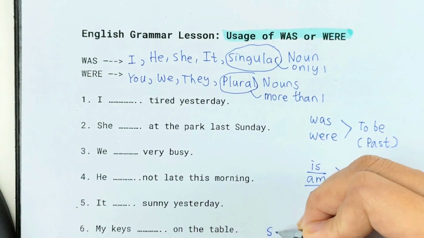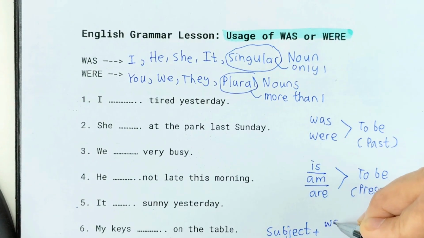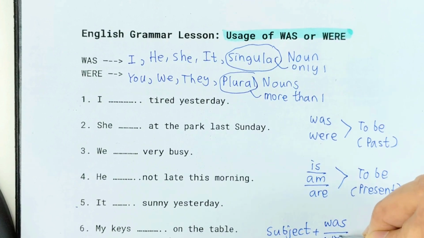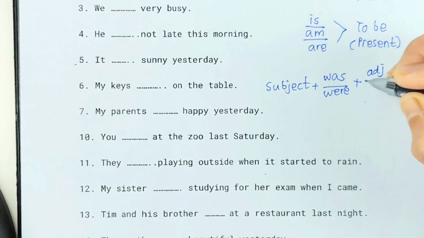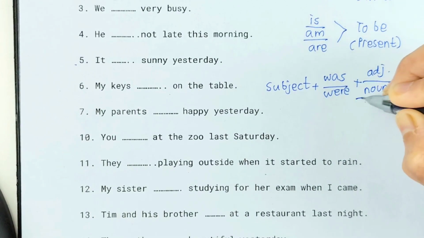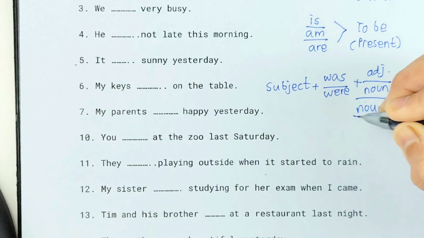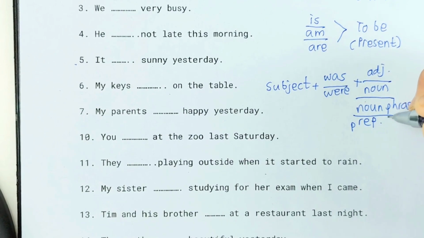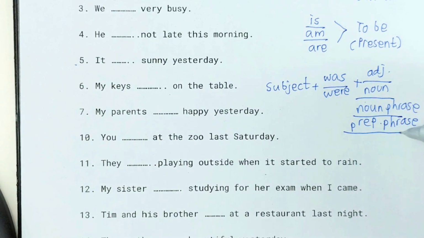We use subject plus was or were plus adjective, noun, noun phrase, prepositional phrase, and then verb plus ing.